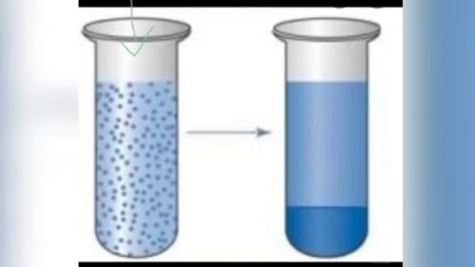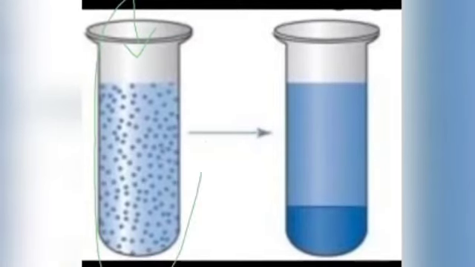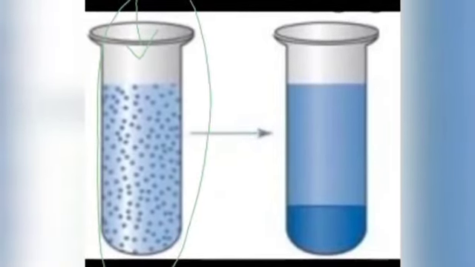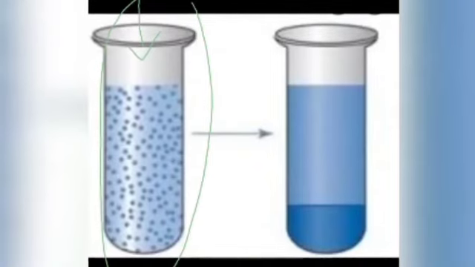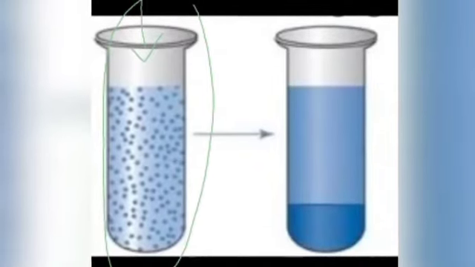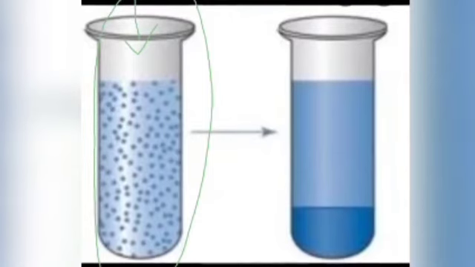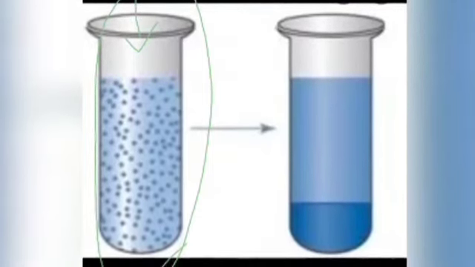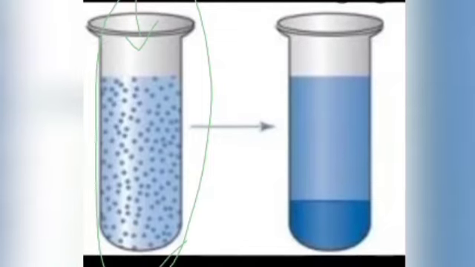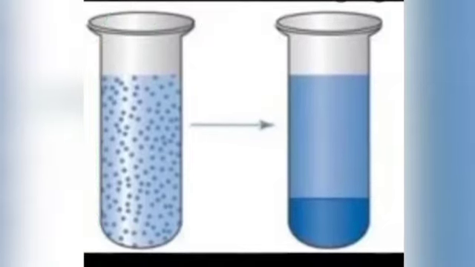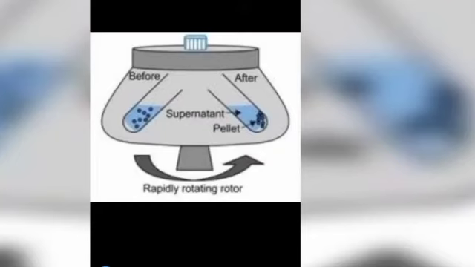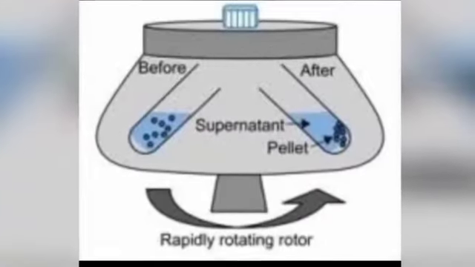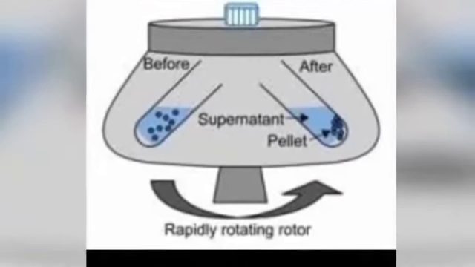Now the solid particles are uniformly distributed throughout this colloid, and after the centrifugation we get a stage like this, that is the solid particles will be settled down at the bottom of the centrifuging tube, and the liquid will be separated like this. This is the apparatus we use to do centrifugation. Actually the process happening inside this machine is similar to a mixer grinder.